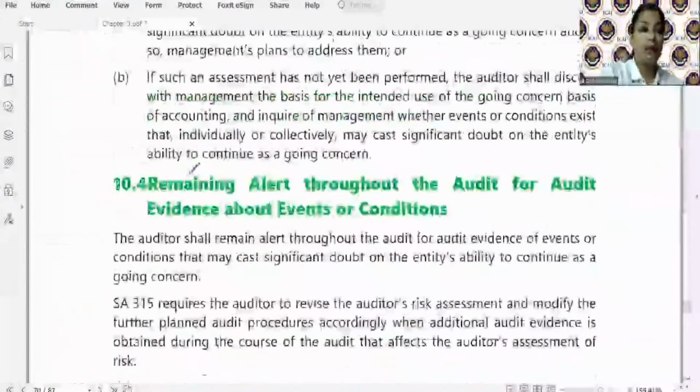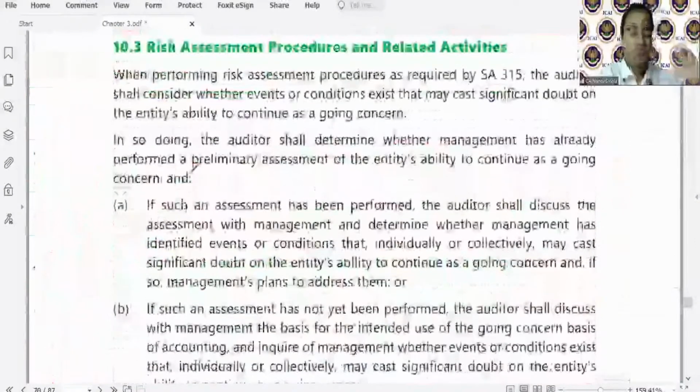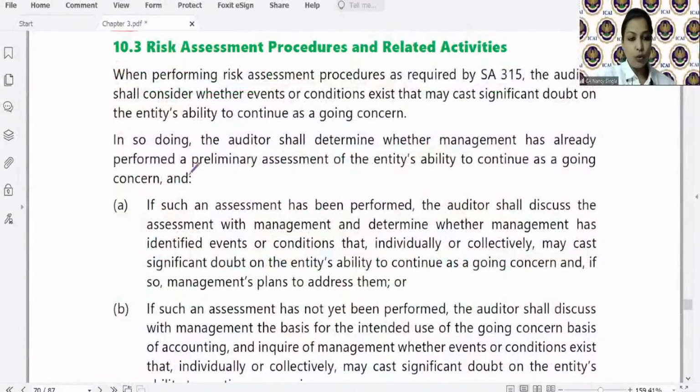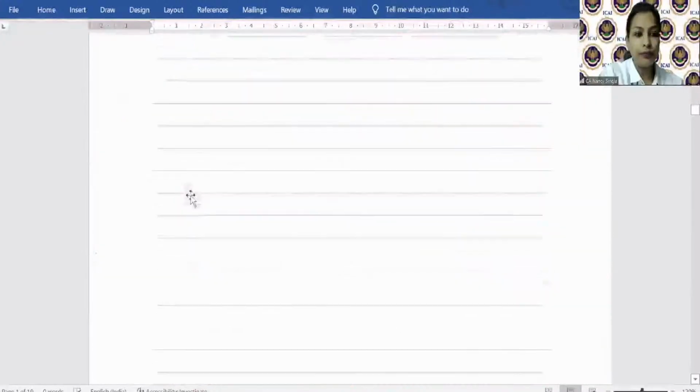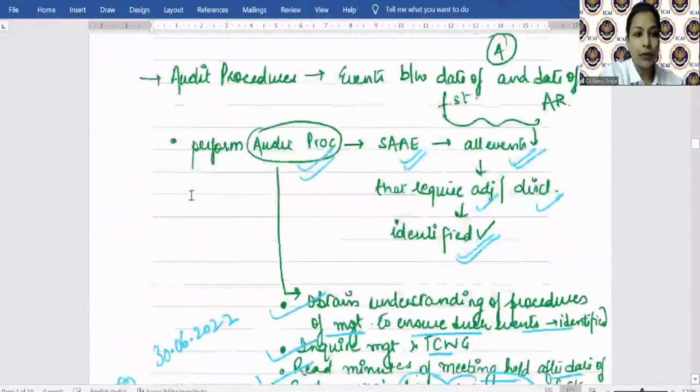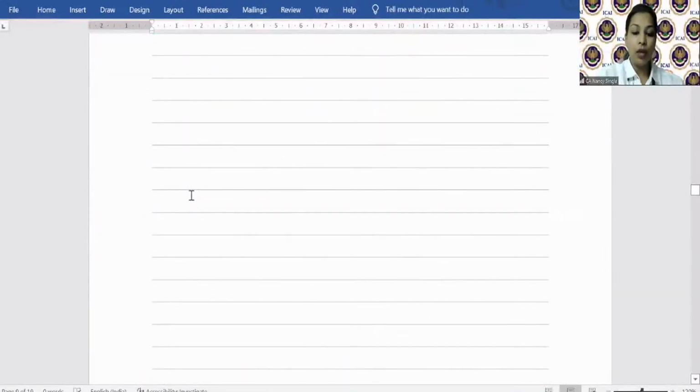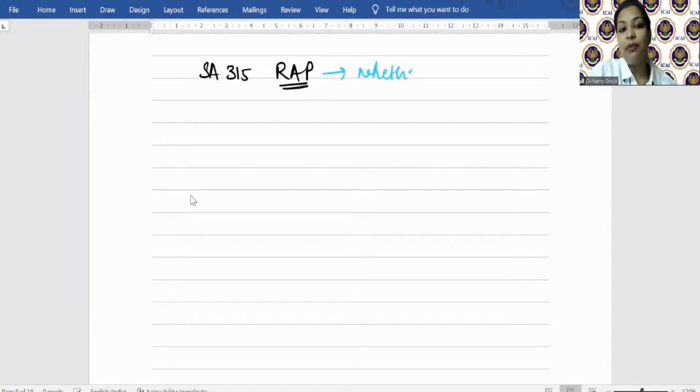Okay, now responsibilities we have seen. So what are the audit procedures that auditor needs to consider? Risk assessment procedures. ठीक है, बहुत simple है ना? So what will auditor do? Let me just take you through this sheet. ठीक है. So what are the audit procedures? So when the auditor is performing the risk assessment procedures in terms of SA-315, he will consider whether there are any events or conditions that cast a significant doubt on the entity's ability to continue as a going concern.